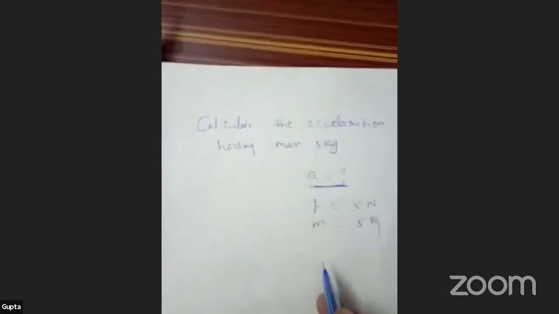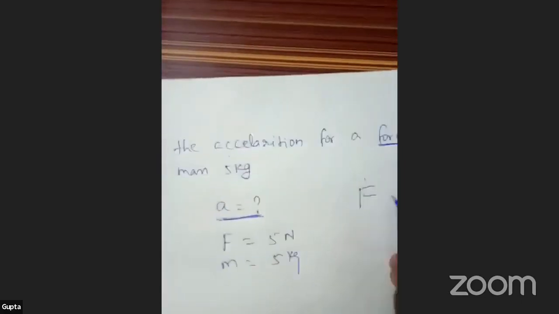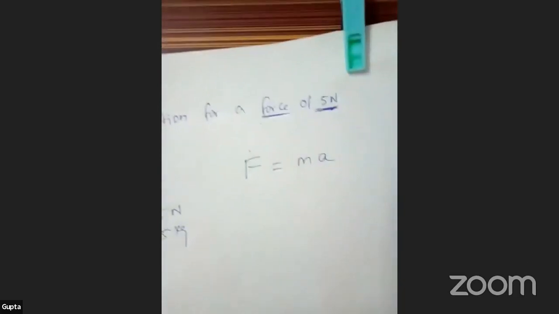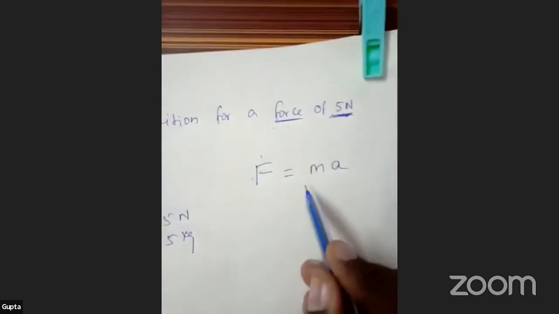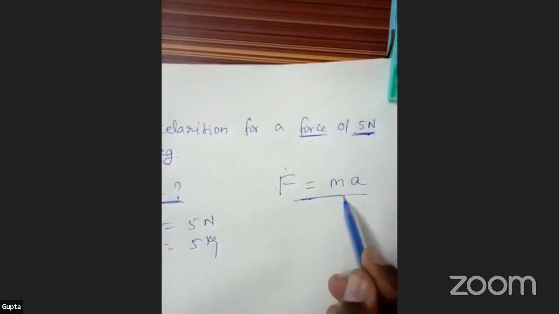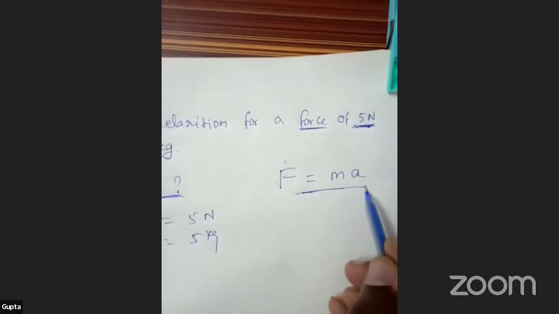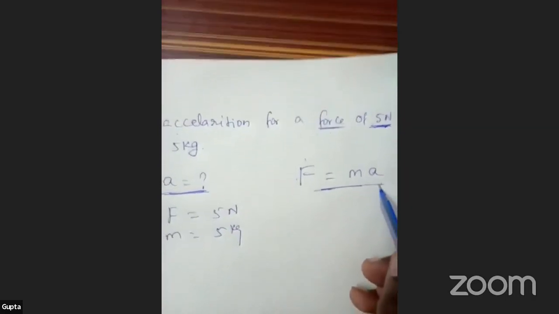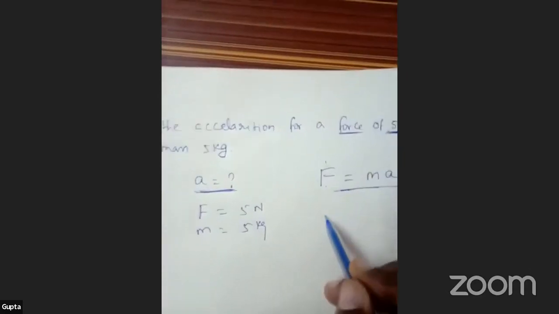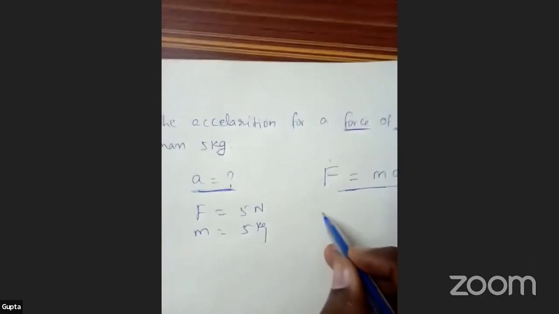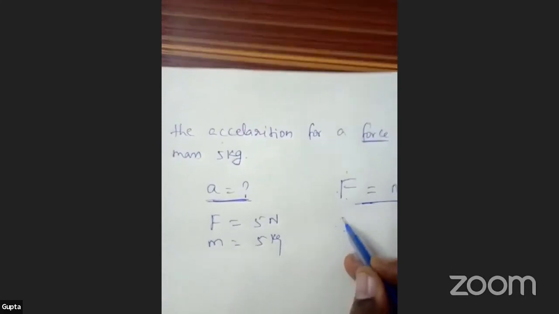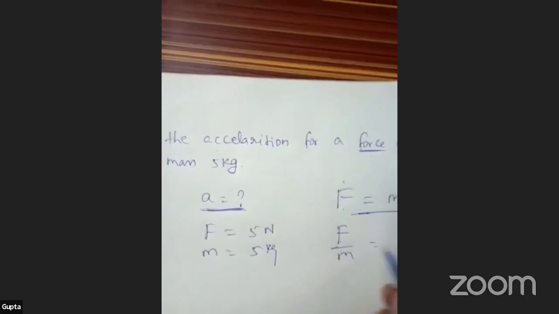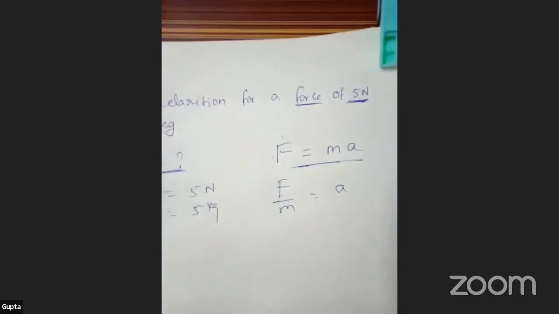What is the formula required here according to Newton's second law? Force equals mass into acceleration. So F equals m a. Since you want acceleration, a equals F by m.